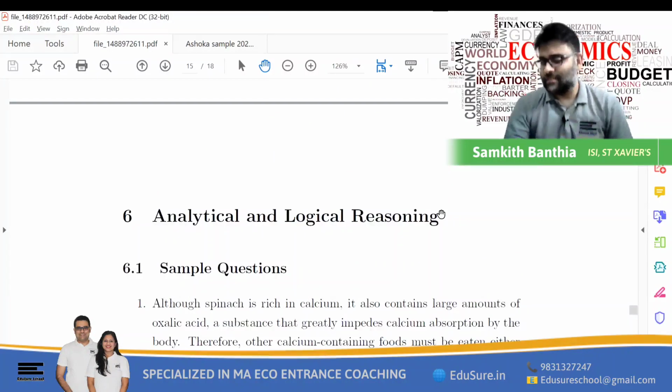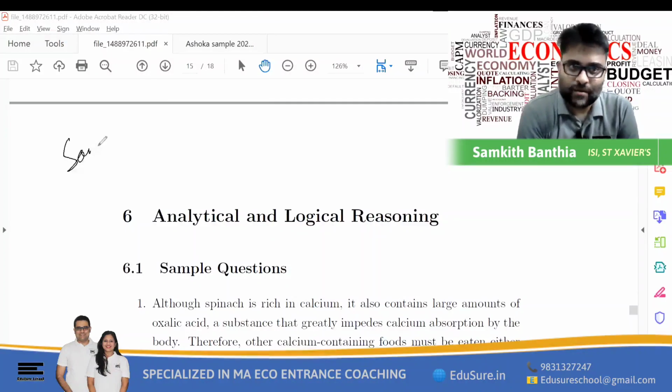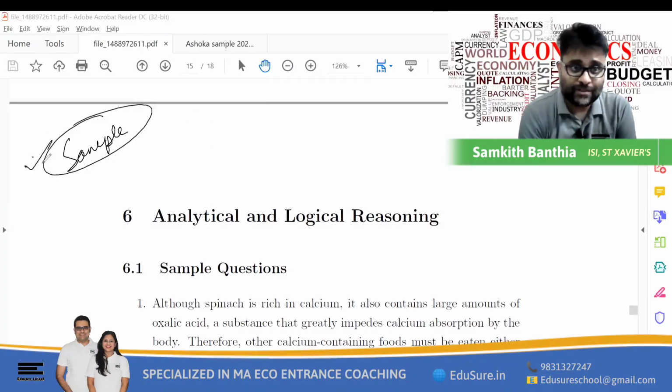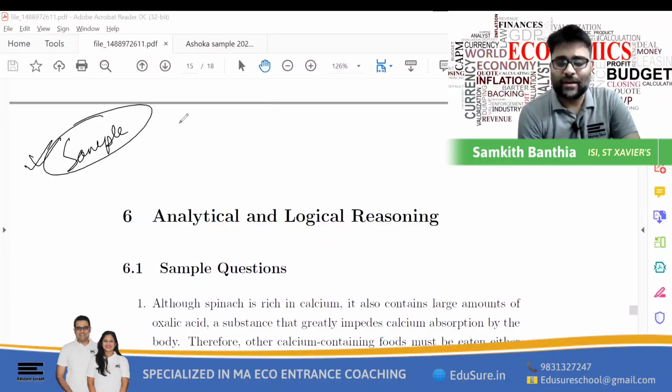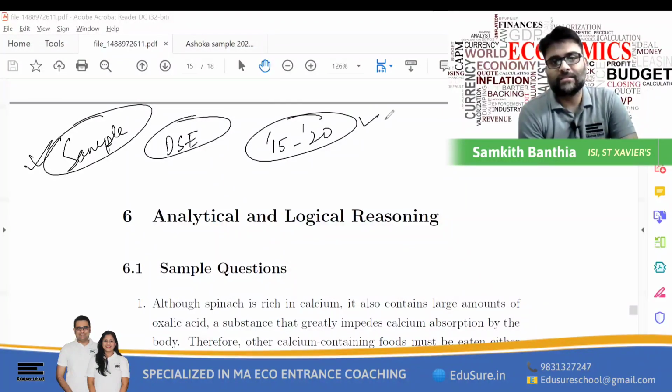As I have already suggested, you have to do the DSE past papers before you go for the Ashoka paper. Obviously, you do all the sample questions which are already there on the website. So this has to be done first, the sample papers of Ashoka. Assuming that only a couple of days are actually left, all of you would have done the sample papers by now. Now, if you want more practice, look at the DSE papers. You have to do at least the DSE 2015 till the DSE 2020 paper. You have to do at least this much, if not more.